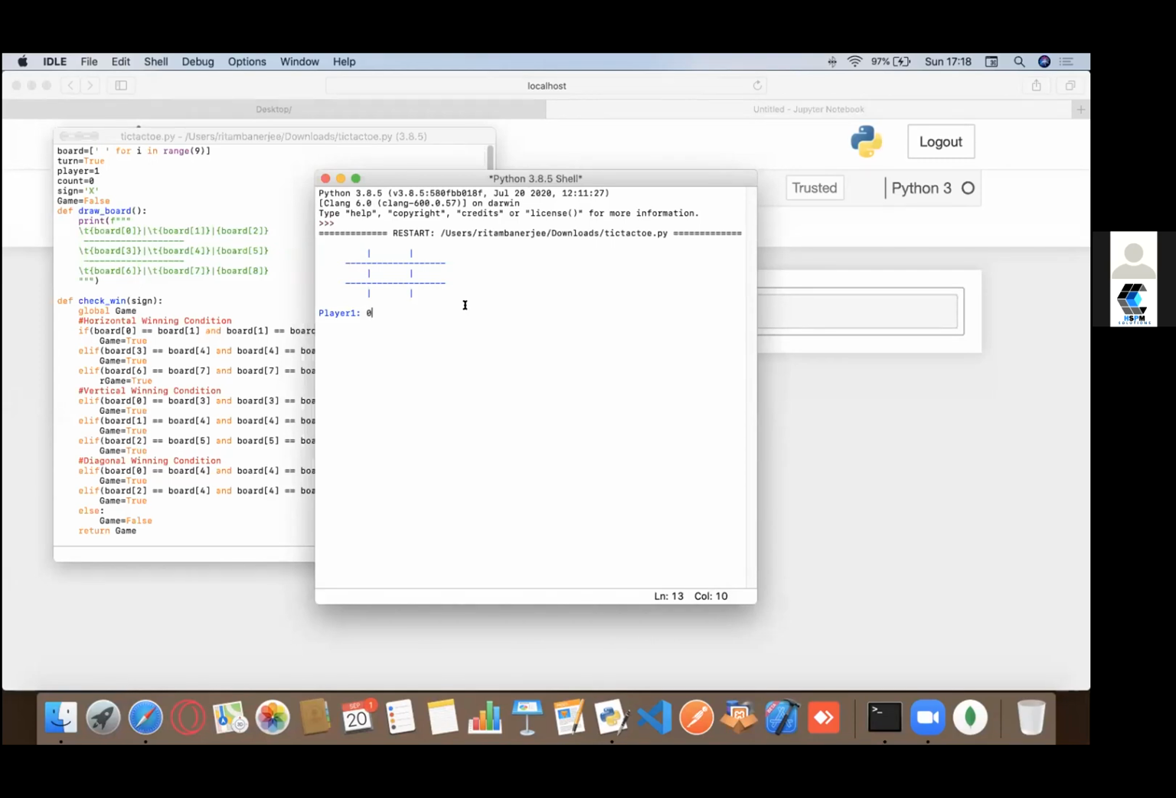So player one enters a position. You see the X has been appended there. Okay, let me try to zoom in a bit. It's not happening. Now if I place one, you see I can append a 0 in here. If player one tries to now access place one, you see it says position occupied. I can go to something like 2. So this is basically a tic-tac-toe game that we have built.